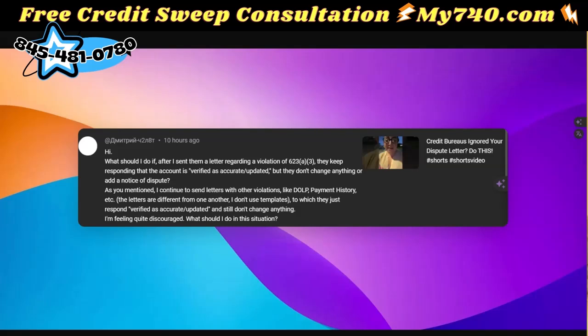All right. So this answered what someone should do if the bureaus verify it as accurate or updated, they don't change anything, and they don't add the notice of dispute. And this is without them using templates and not getting the same dispute letter.